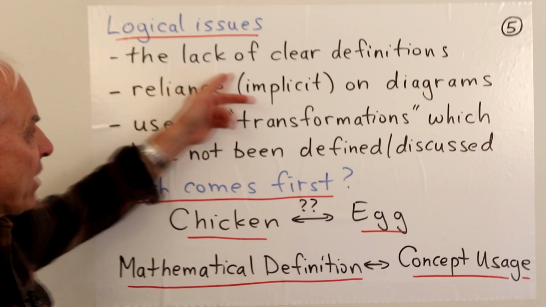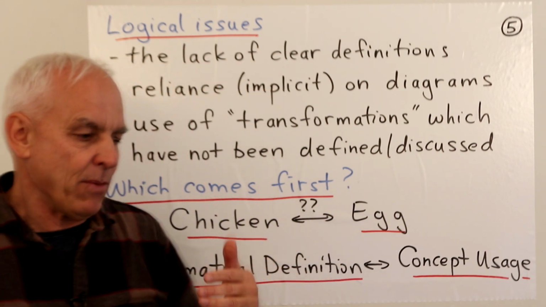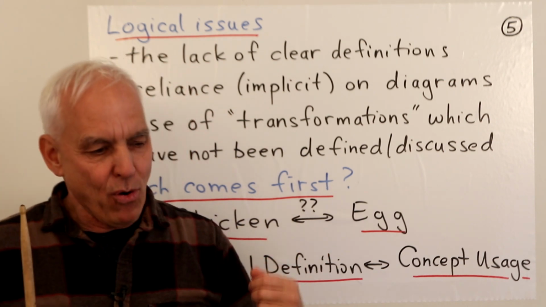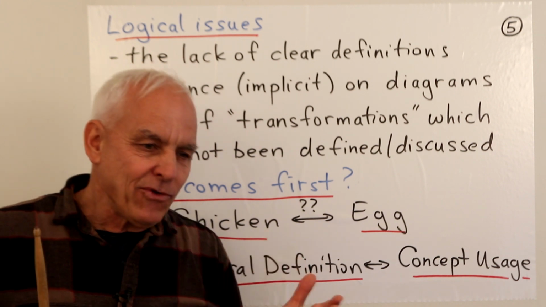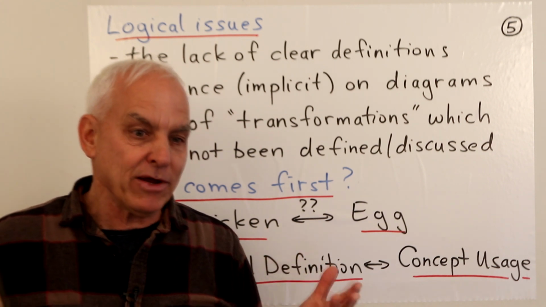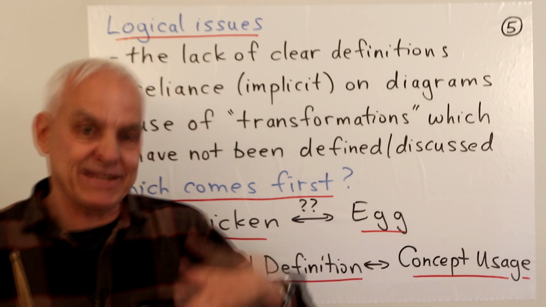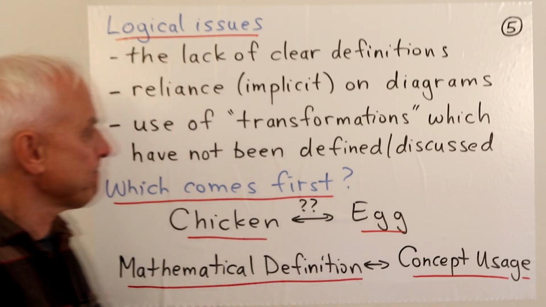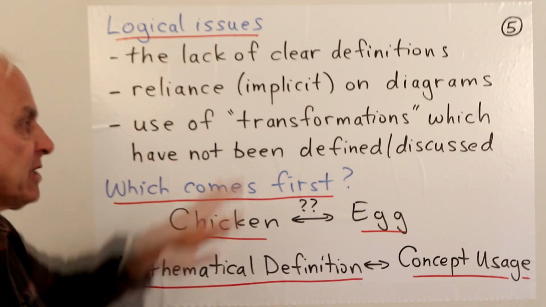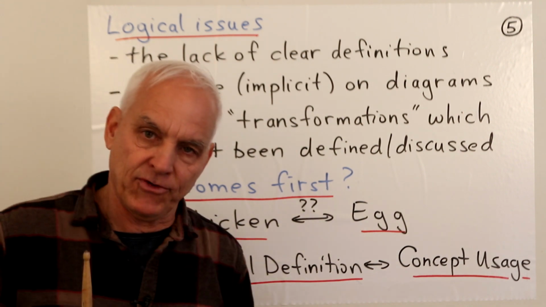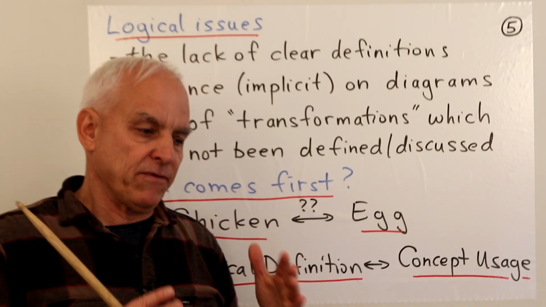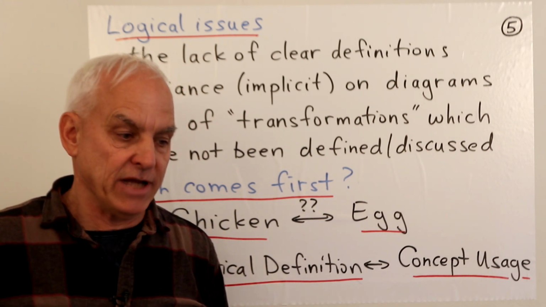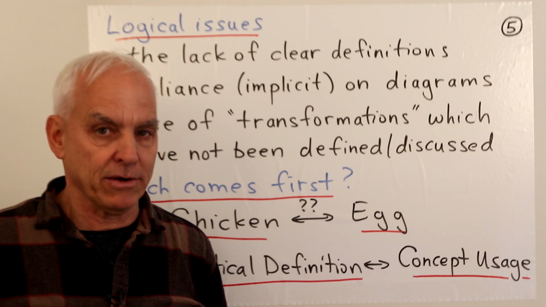For example, there's the lack of clear definitions. We have this feeling that we're not exactly sure what the objects really are. Okay, points and lines maybe, angles not so much, areas haven't been defined. What do we mean by the side of a segment? Have we defined what that means? There is definitely a reliance, perhaps it's implicit, on diagrams. If you have the arguments in front of you and there's no diagram to support them, it's much, much harder to understand what's going on. Absolutely clearly, right?